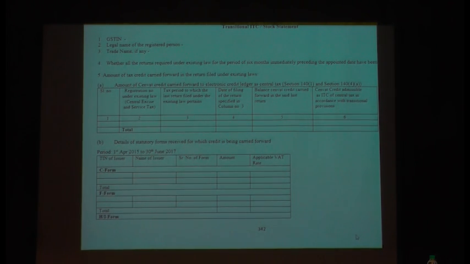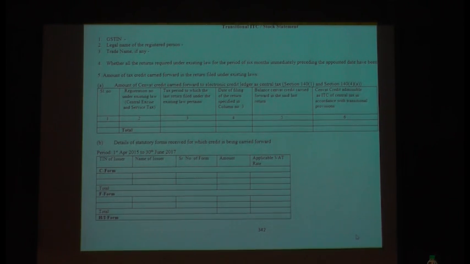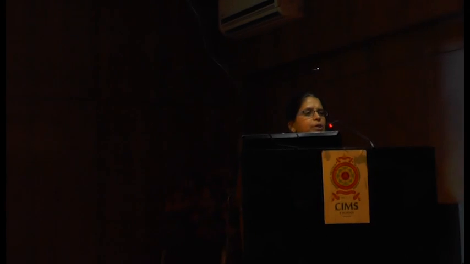If you want to carry forward your input tax credit of this 5 lakhs to the GST law, and this 5 lakh credit is pertaining to the purchases at 14.5, whereas you have sold against 2%. So how much credit are you having with your 12.5? You have to prove to the department that yes, I have received these statutory forms against the sales. That's why I am enjoying this credit. That's the reason they are asking you the information. I don't know why they are asking from April 2015. They believe that the last 2 years credit, whatever is lying in your returns, that has to be given.